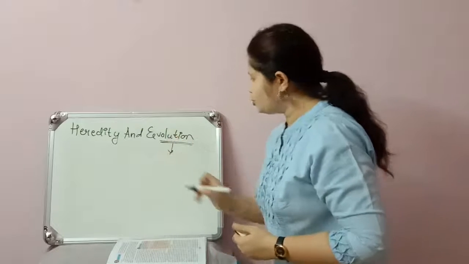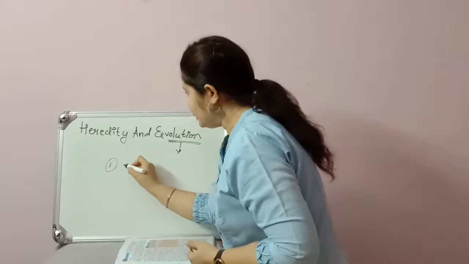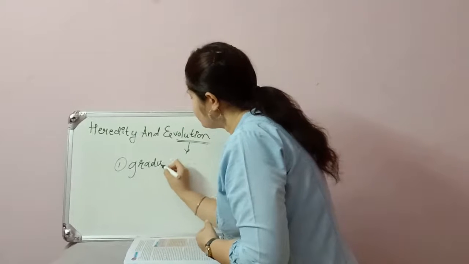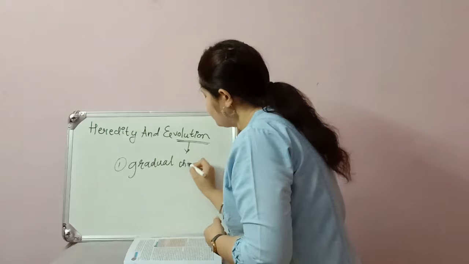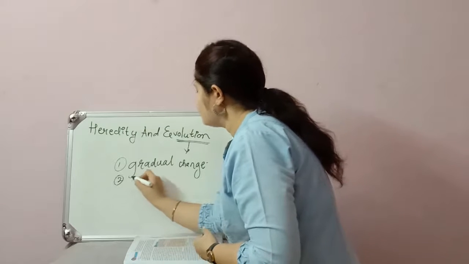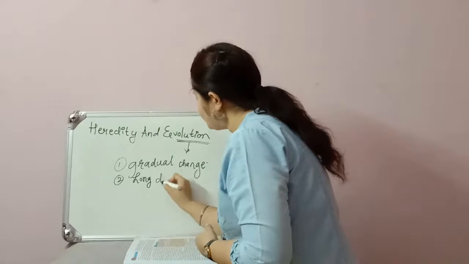Under evolution, the first important terminology which you should write is gradual change. Next is long duration.